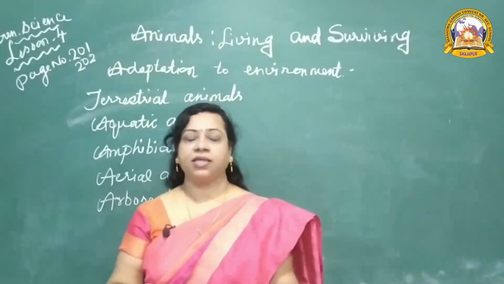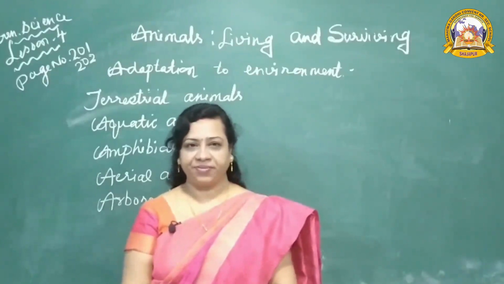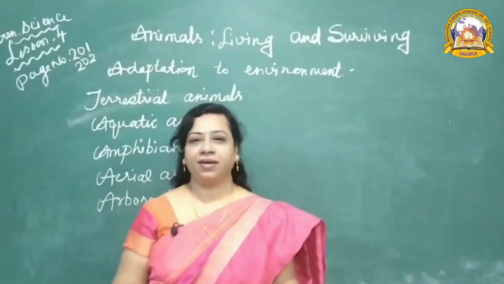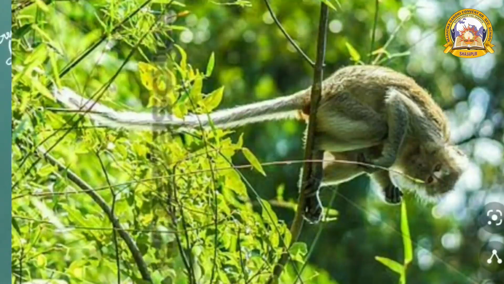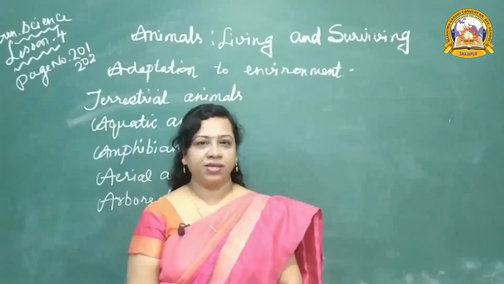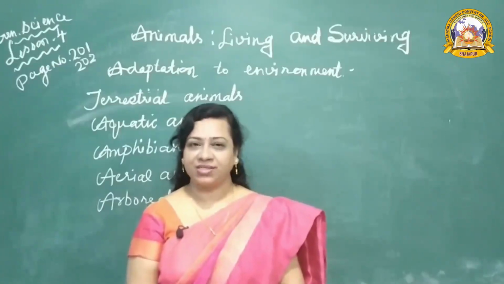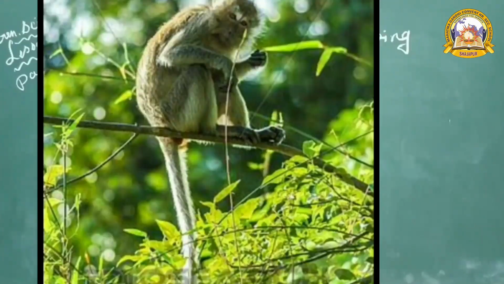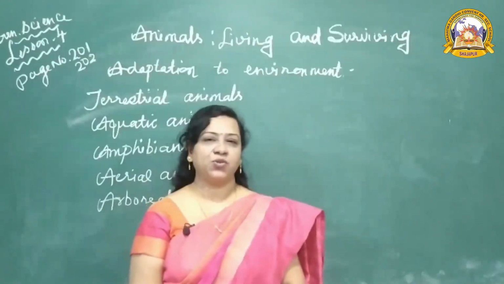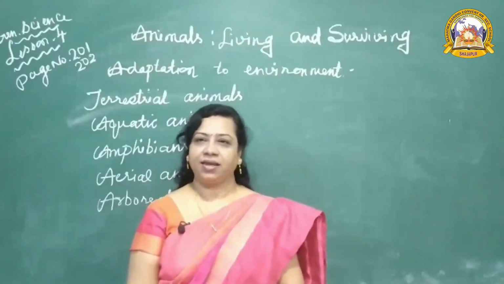They have one more special feature to help them jump here and there. All of you have seen a monkey jump from here to there. They have a very long tail. It helps them to swing from one branch to another branch and they can enjoy.